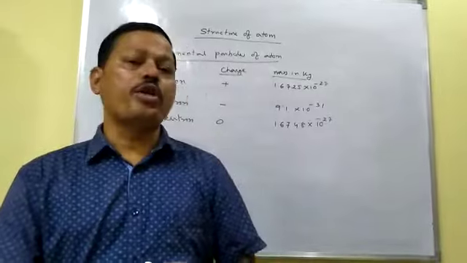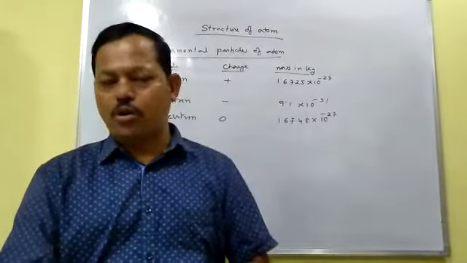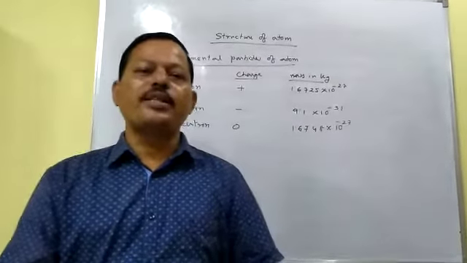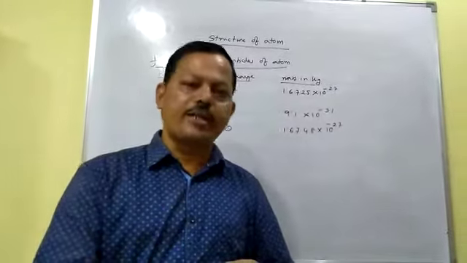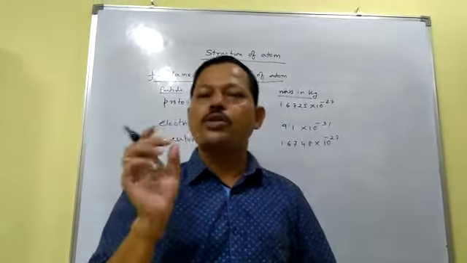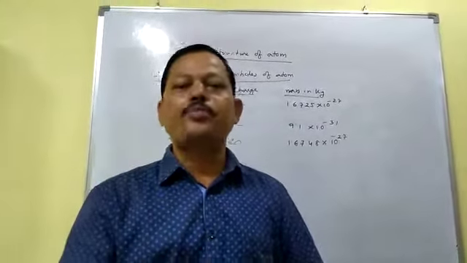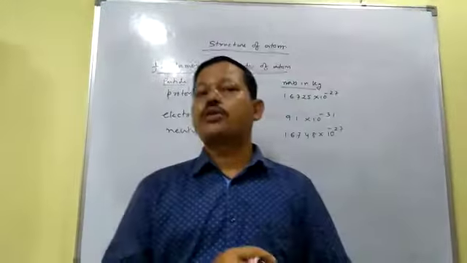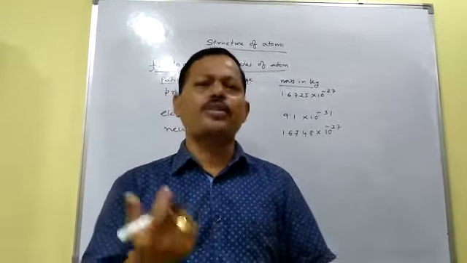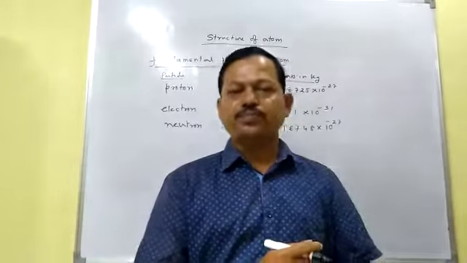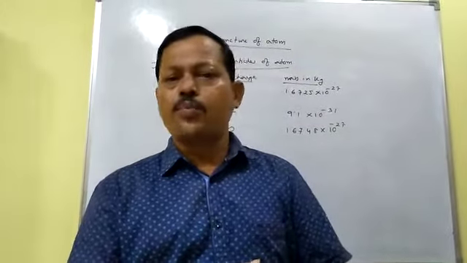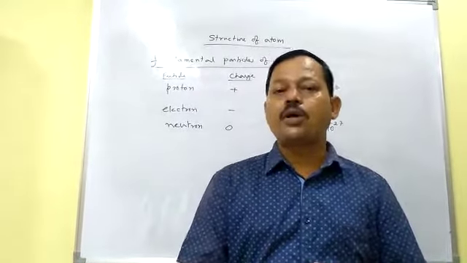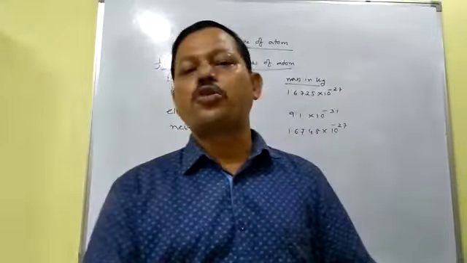Up to Bohr's model of atom, we have got these models. After discovering Bohr's model, it was found that Bohr's model is applicable only for one electron systems. One electron system means those atoms which contain only one electron. For that type of atom, you can apply Bohr's model. But for those atoms which contain more than one electron, for example carbon contains 6 electrons, oxygen contains 8 electrons, Bohr's model cannot explain. So that is why Bohr's model also has some drawbacks.